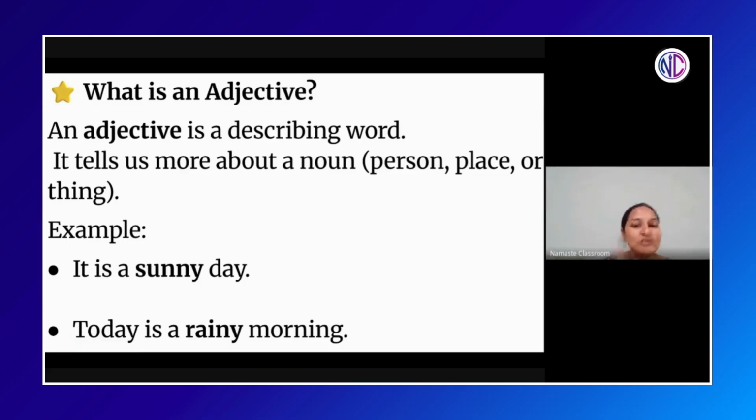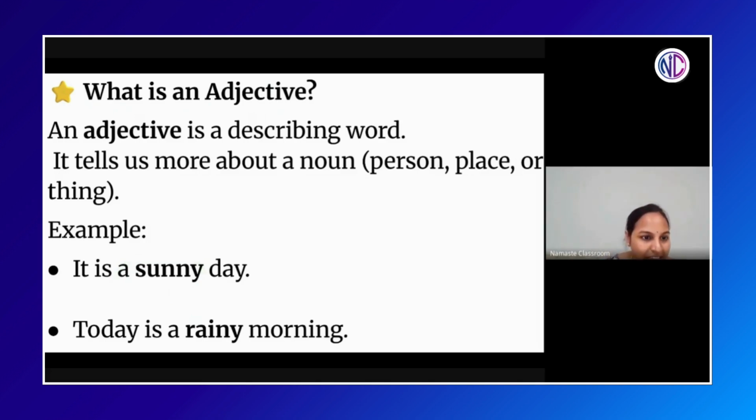So you understood what an adjective is now? Yes. So in the example, if you see, this is your noun. Day. How is the day? Sunny. This word sunny is your adjective, describing the day.